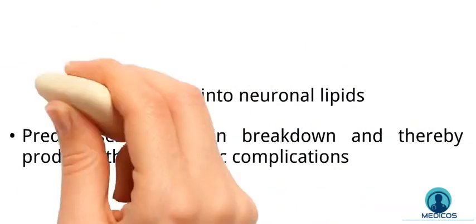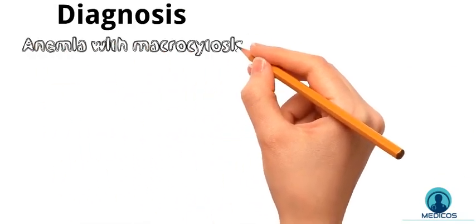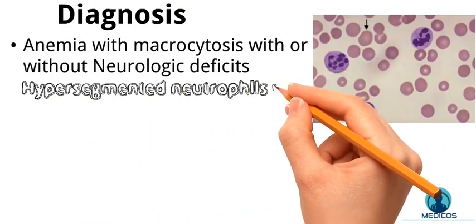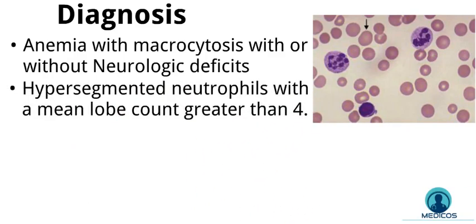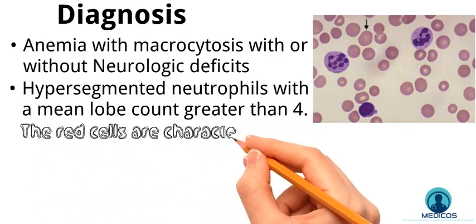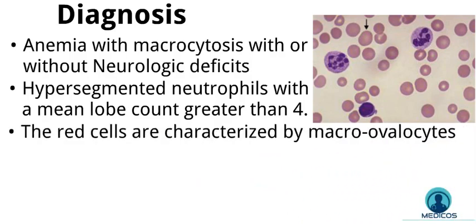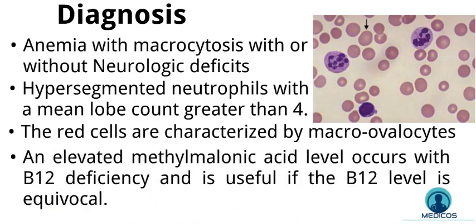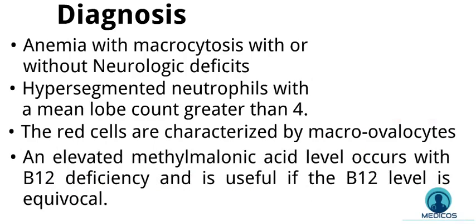B12 deficiency. Diagnosis: anemia with macrocytosis with neurological problem, although a smaller number of patients may have the neurologic deficits alone. The WBCs have hypersegmented neutrophils with a mean lobe count greater than 4. RBC characterized by macro-ovalocytes. Although macrocytosis can occur with hemolysis, liver disease, and myelodysplasia, these disorders give round macrocytes, unlike B12 and folate deficiency that produce oval macrocytes. An elevated methylmalonic acid level occurs with B12 deficiency and is useful if the B12 level is equivocal.